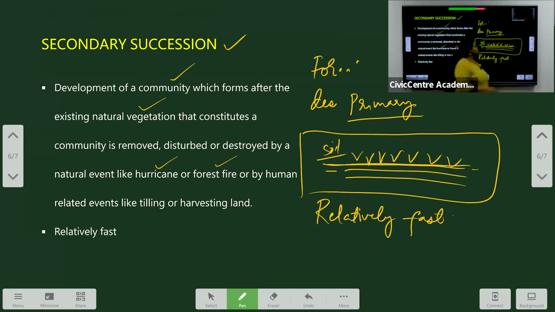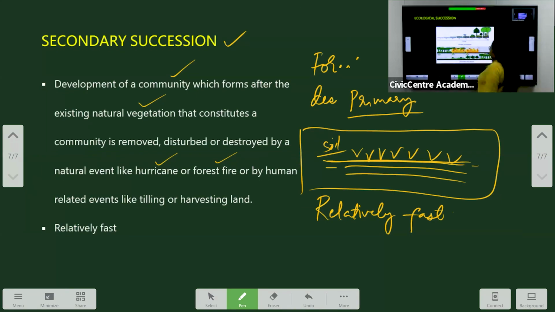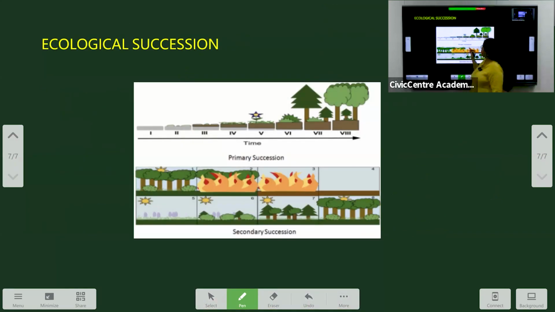So, summing this up, let's see using a diagram. Here we can see primary succession. Primary succession happens when there are no organisms. It starts from bare land, bare rock.